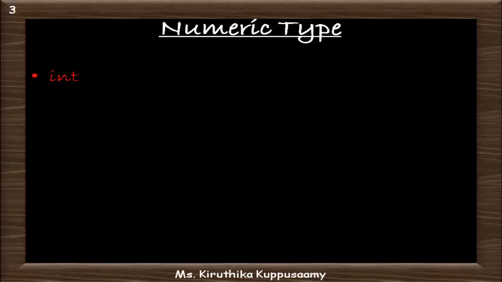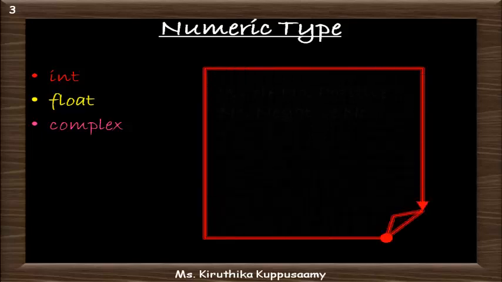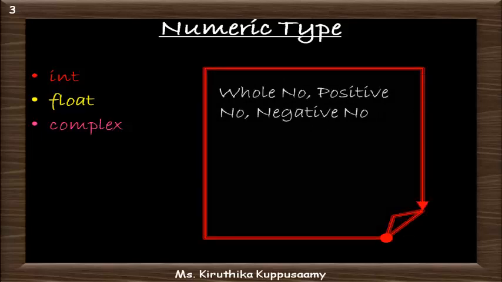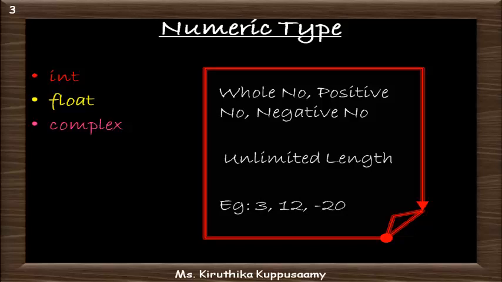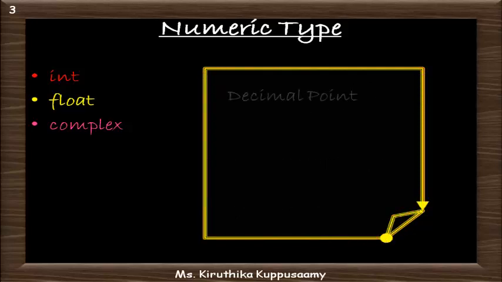Python supports three types of numeric data: int, float, complex. Int or integer is a whole number, positive number, or negative number of unlimited length. Example 3, 12, minus 20. All numbers with fractional part, that is decimal point, is float data type.